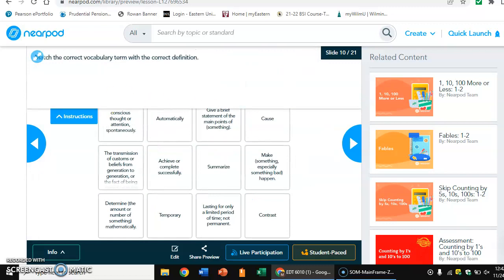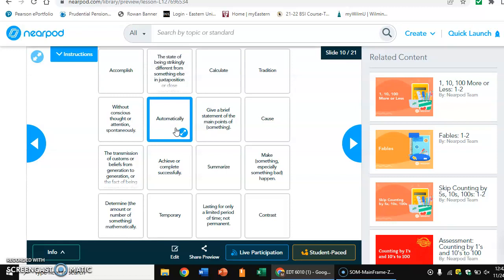After viewing the definitions and terms, you're going to complete a matching activity. Now the matching activity, you'll simply click on a term, for example, automatically, and try to match it with its definition. Okay, so say I thought automatically was paired with to make something, especially something bad, happen, and I click this. Now I know that's not the correct match, right?